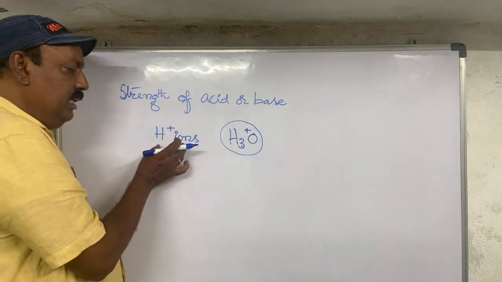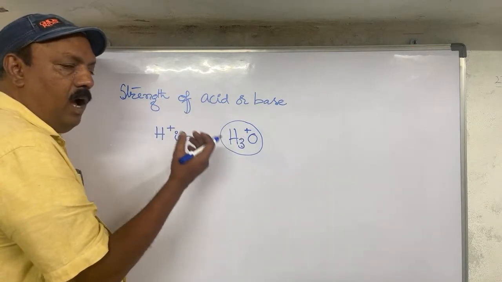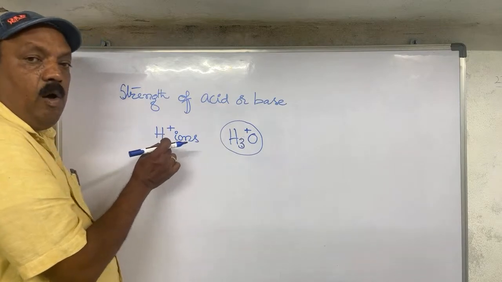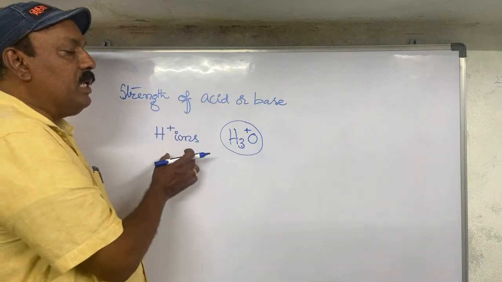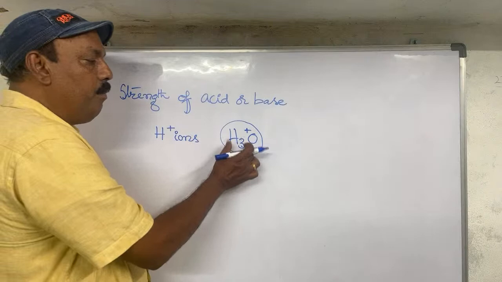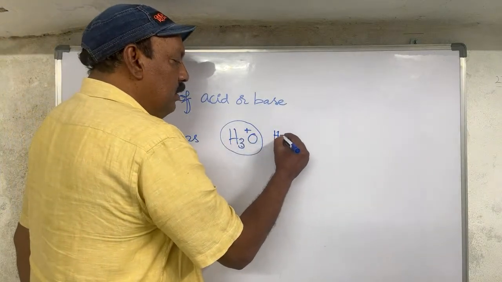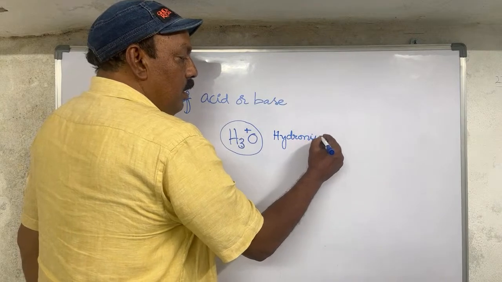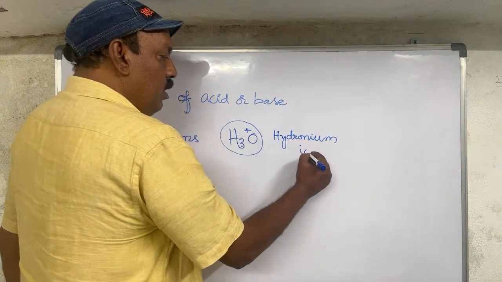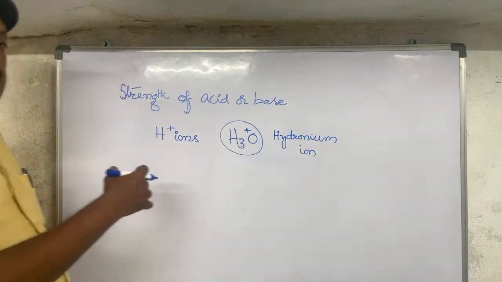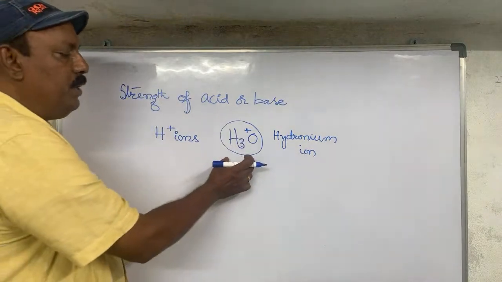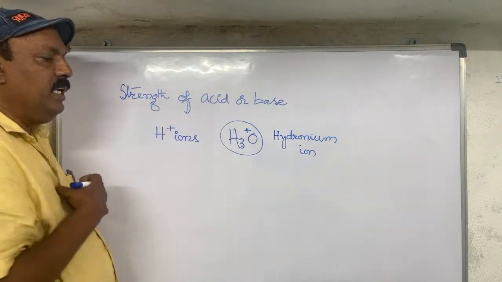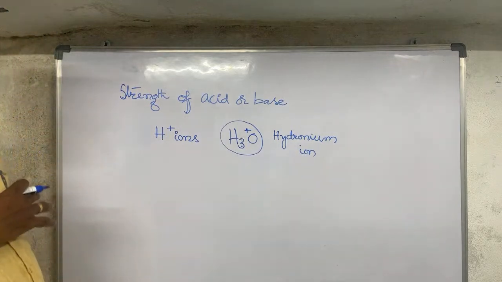Actually it is hydrogen ions, but it does not exist for a long time. It joins with another water molecule and forms the hydronium ion. If any acid releases more hydronium ions, that is a strong acid; less hydronium ions, that is a weak acid.